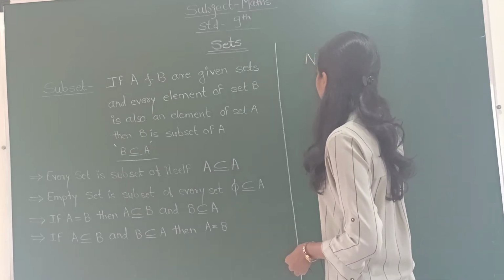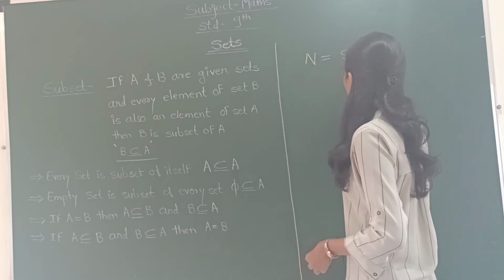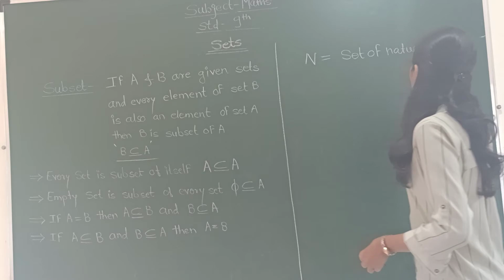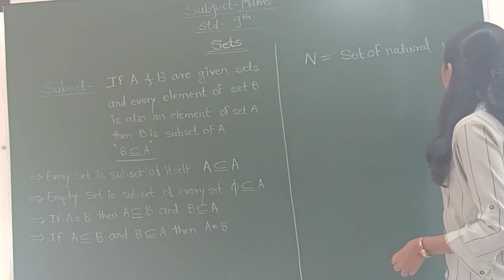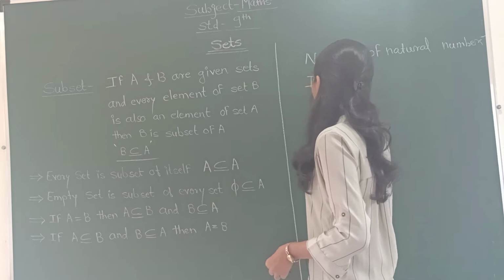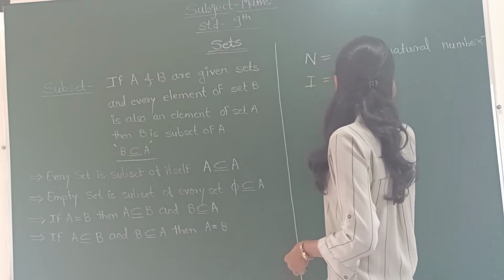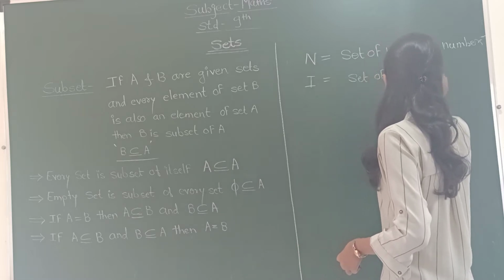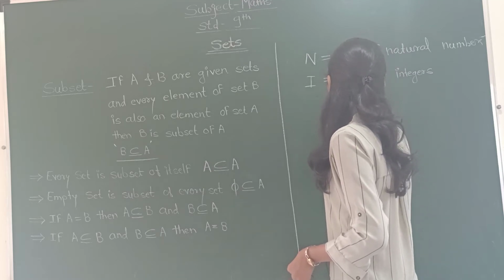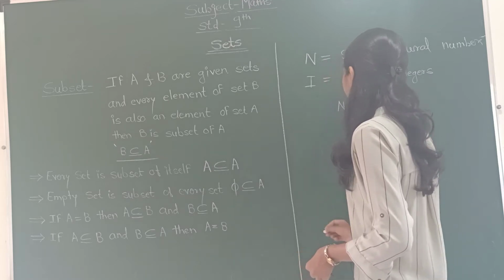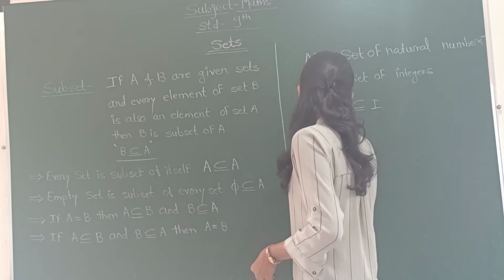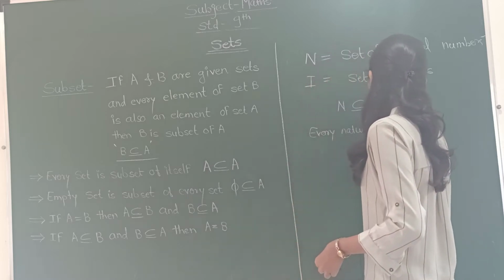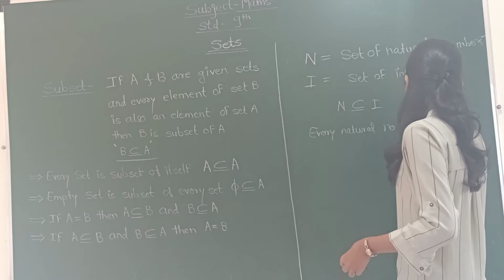If N is the set of natural numbers and I is the set of integers, then N is a subset of I, because every natural number is an integer.